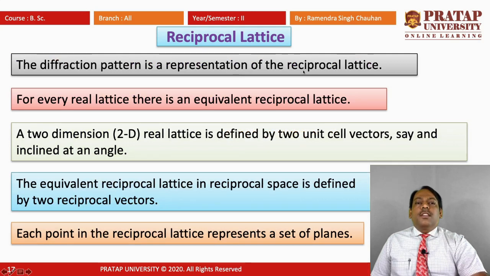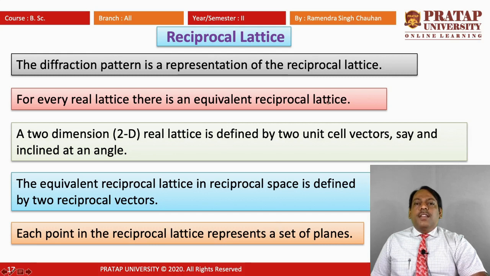So from here we can find some points related to the reciprocal lattice: the diffraction pattern is a representation of the reciprocal lattice. For every real lattice, there is an equivalent reciprocal lattice. A two-dimensional real lattice is defined by two unit cell vectors inclined at an angle. The equivalent reciprocal lattice in reciprocal space is defined by two reciprocal vectors, and each point in the reciprocal lattice represents a set of planes.